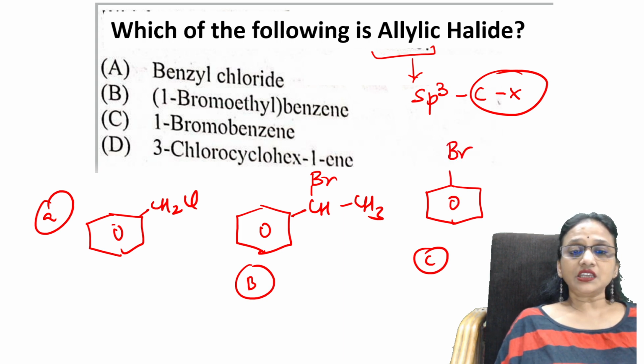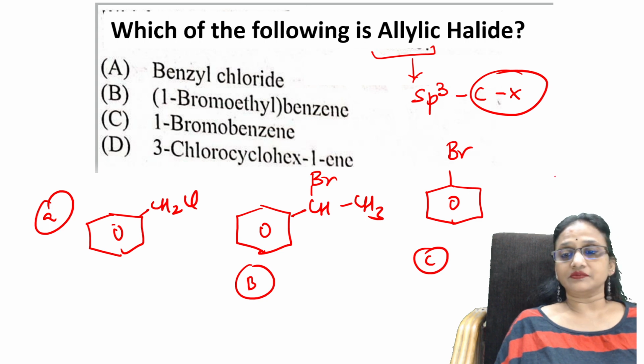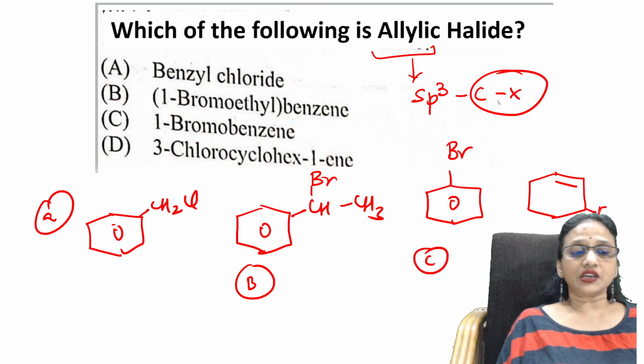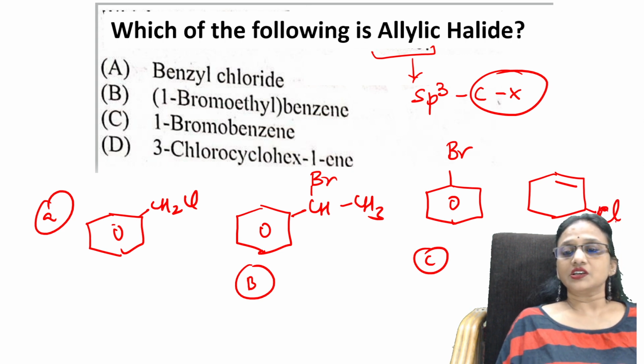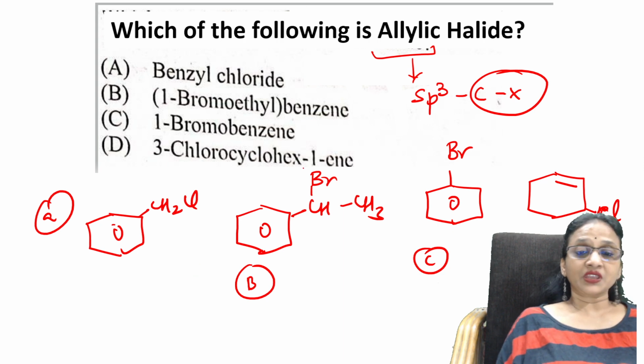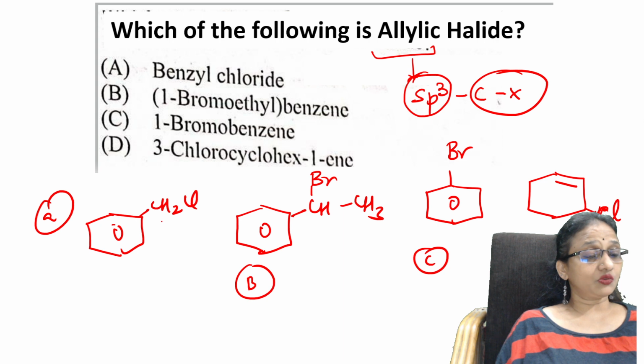In D, 3-chlorocyclohexene. Cyclohexene has the double bond at the first position, and in the third position I have chlorine. Now see students, where do you have sp3 hybridization? Where do you have single bonds?